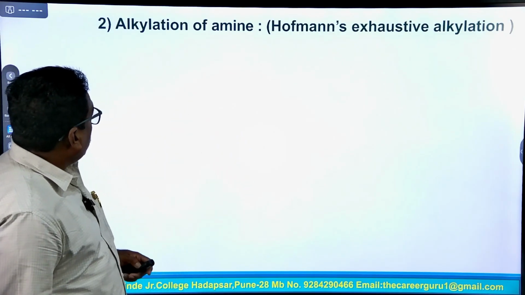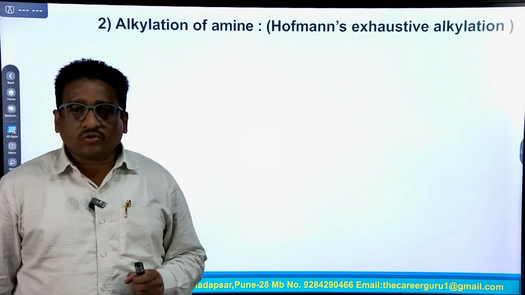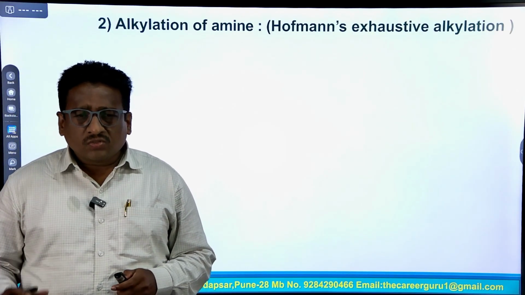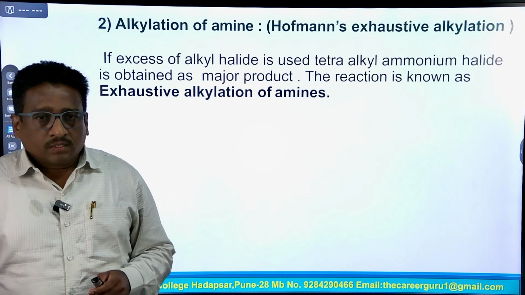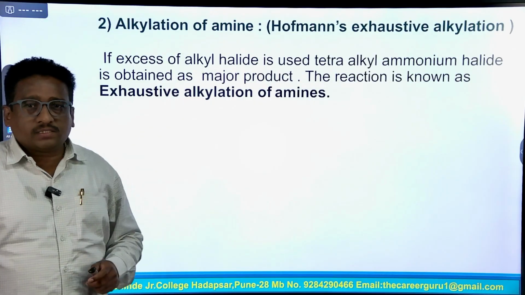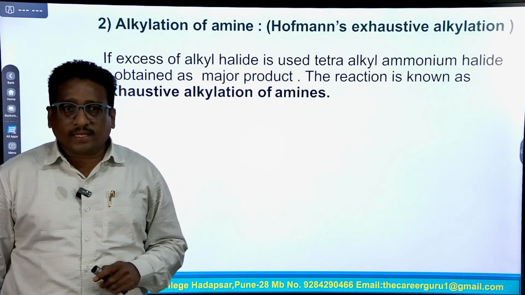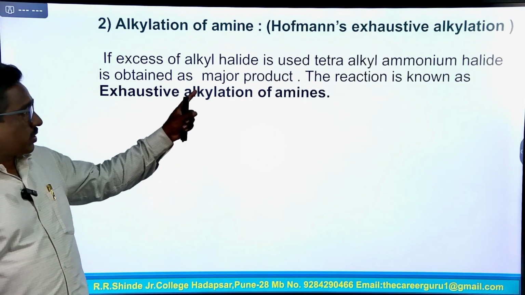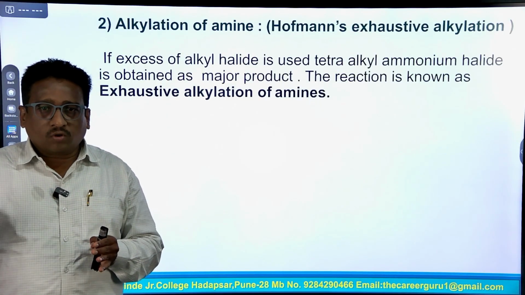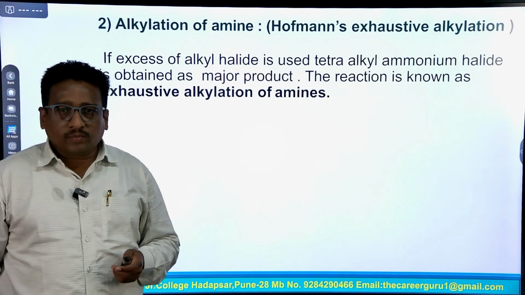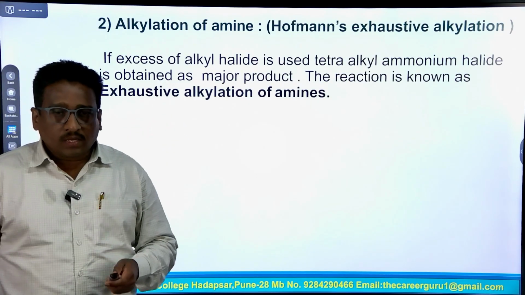Next important reaction, alkylation of amines, meaning Hofmann's exhaustive alkylation. Alkylation means addition of an alkyl group to amines. If excess alkyl halide is used, tetraalkyl ammonium halide is obtained as the major product. Excess alkyl halide reacts with ammonia to form the tetraalkyl ammonium halide, and this reaction is known as exhaustive alkylation of amines.